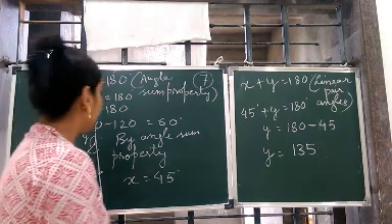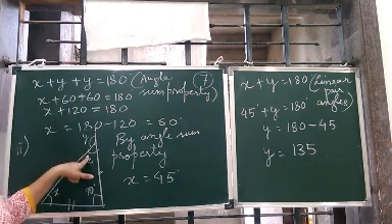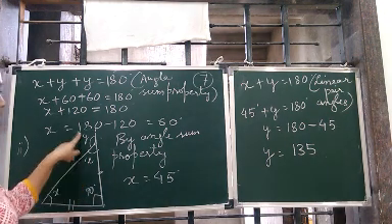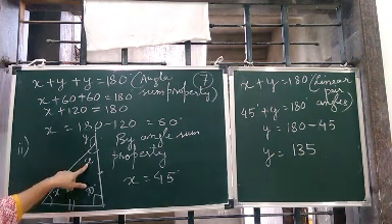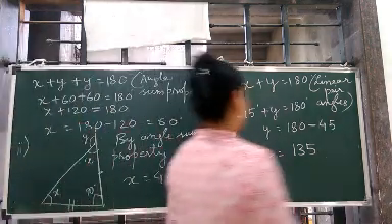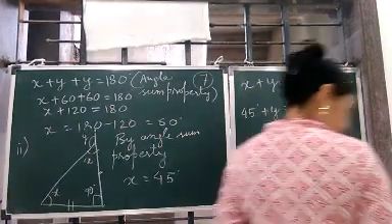Correct. 135 degrees. So this is 90 degrees, this is 45, this is 45. Together they all make 180 degree. And you will get when you subtract 180 and x. Okay. So this completes the second one.